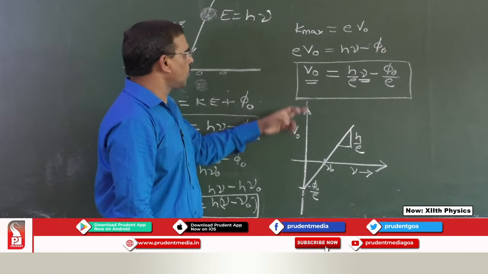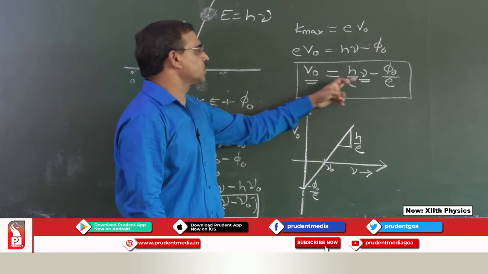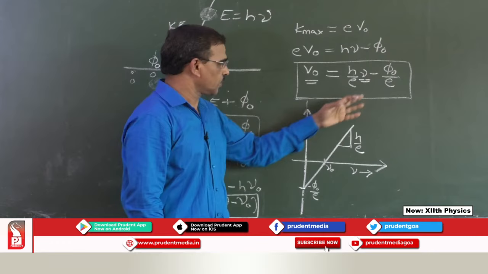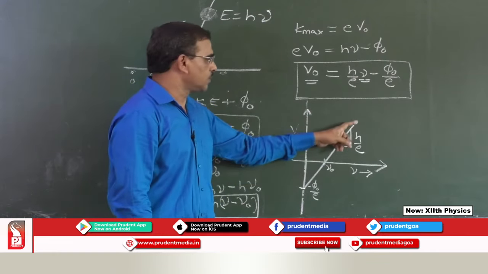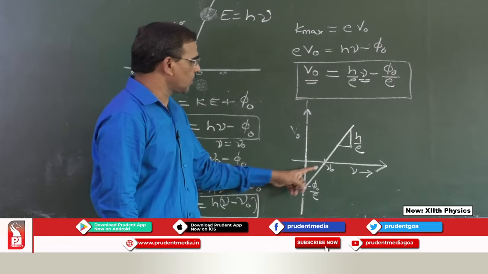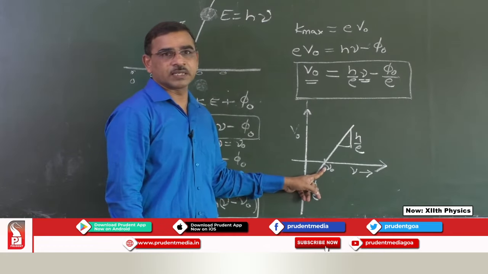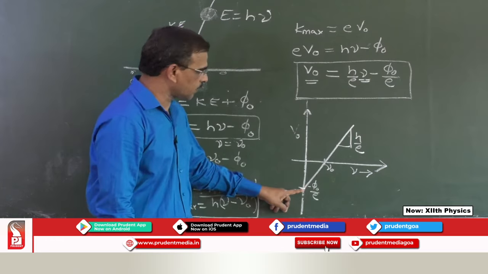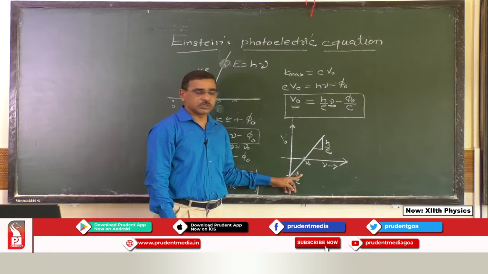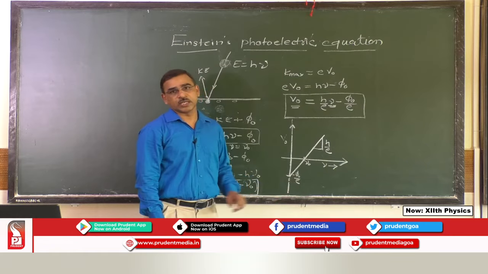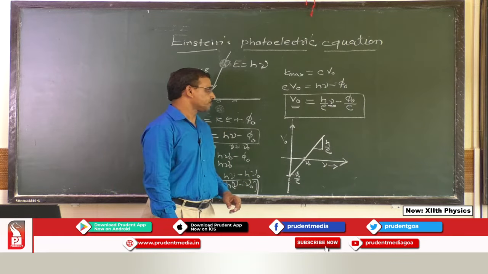From this graph of stopping potential versus frequency, we can find the value of h by E by finding the slope of the graph. From the intercept on the x axis we get the threshold frequency, and from the intercept on the y axis we get the ratio of the work function to the electron charge, phi 0 by E.